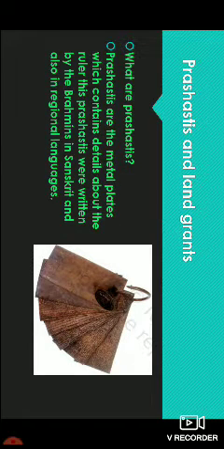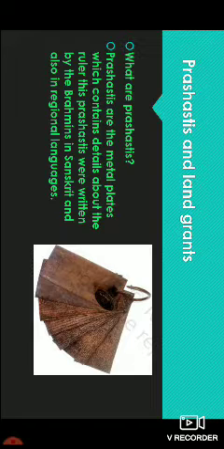Okay, now prashastis and the land grants. This is a very important point. Prashastis we have learnt in the last chapter also. I hope you remember it. Some of these prashastis are copper plates. What are prashastis? Prashastis are metal plates which contain details about the rulers. These prashastis were written by Brahmins in Sanskrit and also in regional languages.